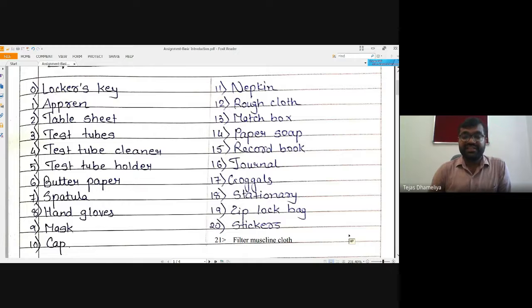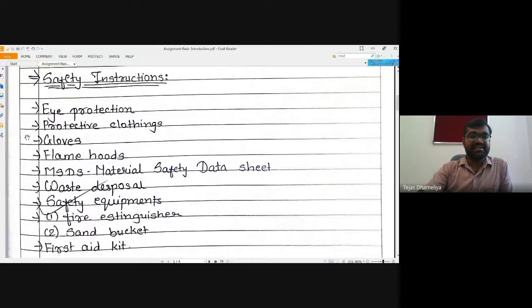Okay, so friends, that's why filter muslin cloth, in Gujarati sutrau kapad. It is nothing special, just a simple handkerchief at your home, any handkerchief that is not in use, that will also work as filter muslin cloth. Okay, these are the requirements. Safety instructions are also there.